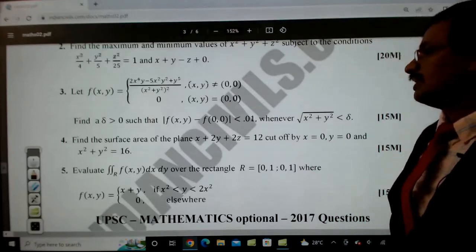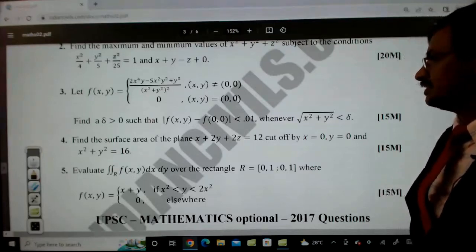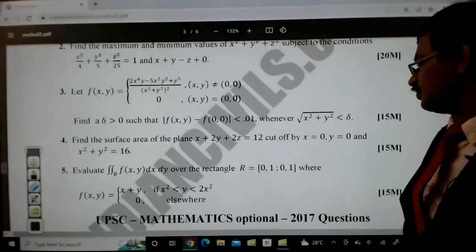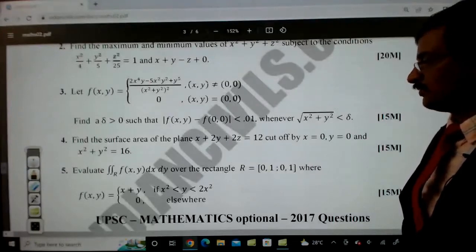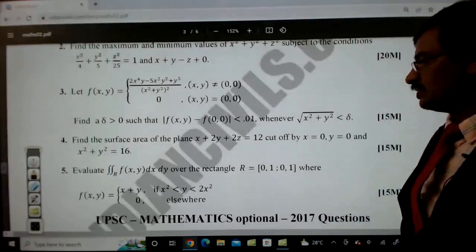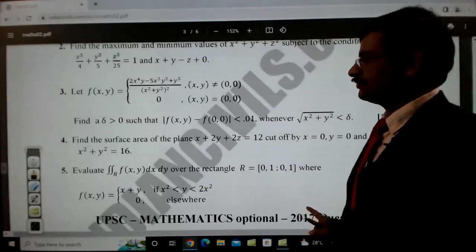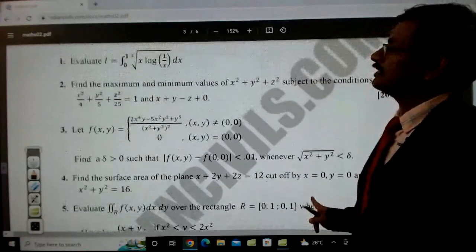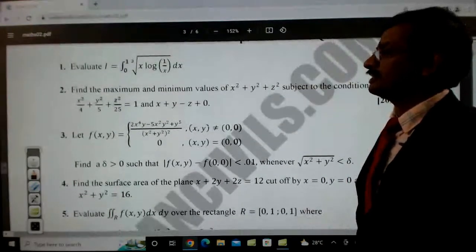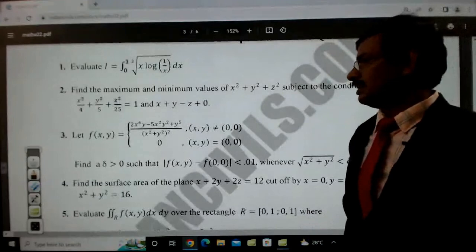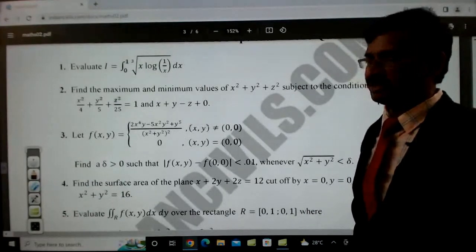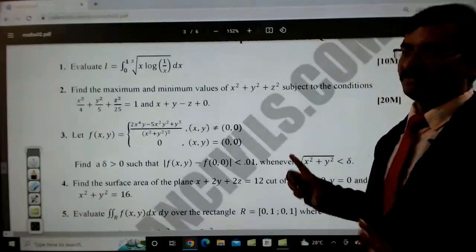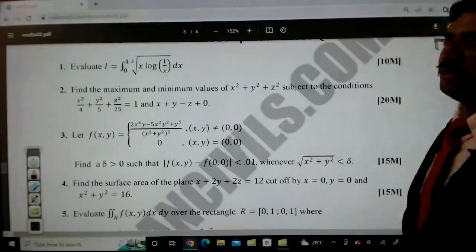Then evaluate the integral of f of x comma y dx dy over the rectangle R equal to [0, 1] by [0, 1], where f of x comma y is equal to x plus y if x square is less than y less than 2x square, and 0 elsewhere. So this is the question. If you notice, most of the time one is maxima and minima, another is improper integrals, and another is multivariable calculus, finding out continuity and differentiability within the specified range. This is the summary of what is expected by UPSC.